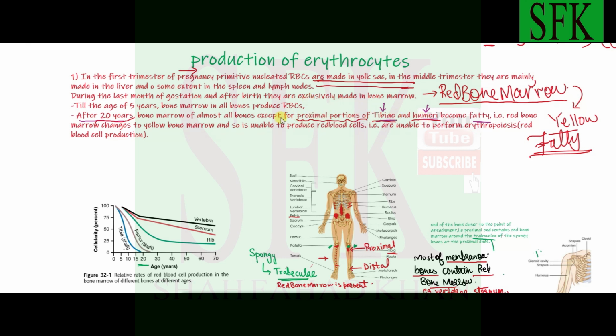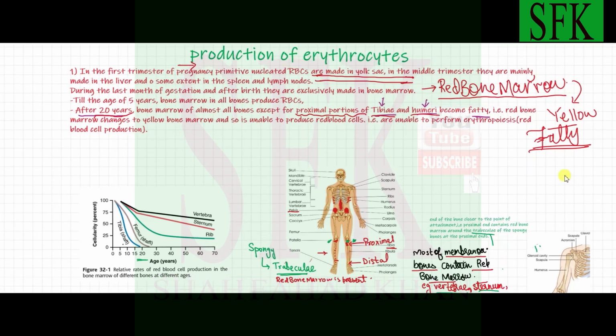But just the proximal portions of these two bones contain red bone marrow, and it remains red and is capable of producing red blood cells, whereas the bone marrow present in the shaft gets replaced with the fatty yellow bone marrow. Okay, this is done.